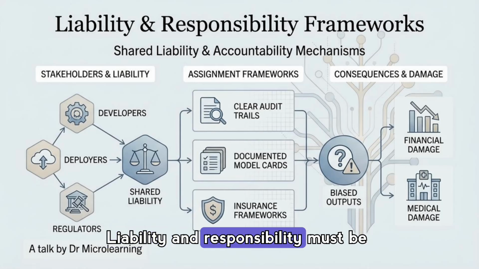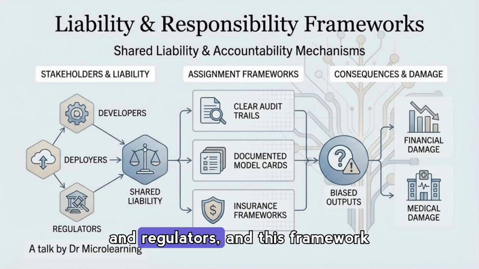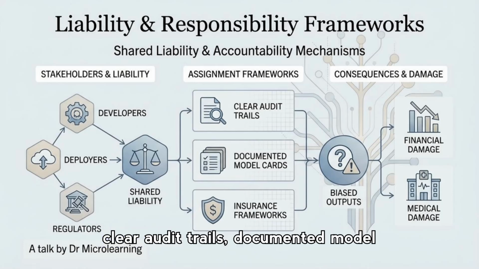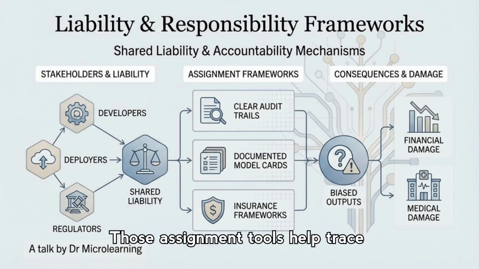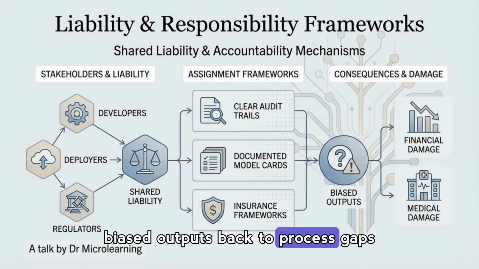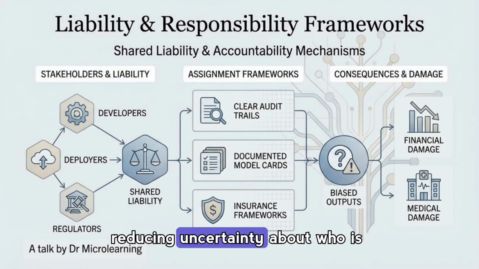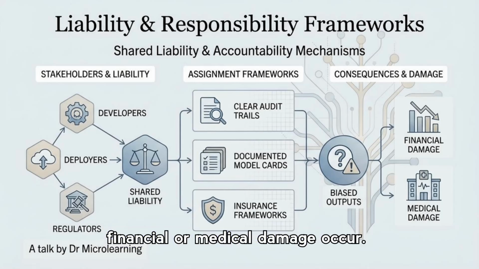Liability and responsibility must be shared across developers, deployers, and regulators. And this framework slide highlights mechanisms like clear audit trails, documented model cards, and insurance frameworks. Those assignment tools help trace biased outputs back to process gaps and determine consequences, reducing uncertainty about who is accountable when harms like financial or medical damage occur.